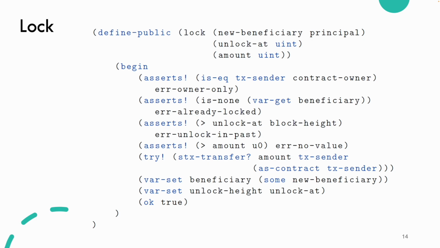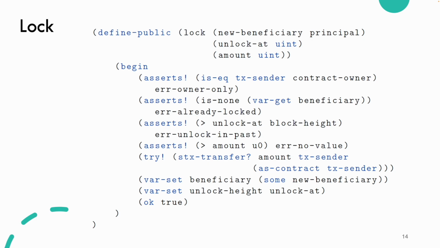And so we have a bunch of asserts here to set things up to make sure things look coherent, which is a very common thing, especially if we're going to try to prove something to be true. So the first thing we do is make sure the TX sender is a contract owner. Recall we set that in one of our constants previously. Next thing we do is make sure that the beneficiary is empty to start out with, because we have a new beneficiary, you see at the top of the screen here. Then we make sure the unlock height is higher than the current block height. Then finally we check to make sure the amount we're transferring is bigger than the unsigned 0 integer.